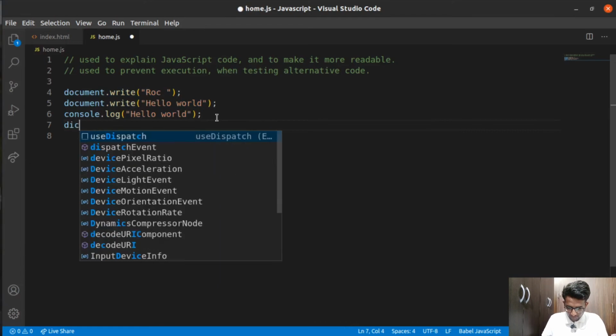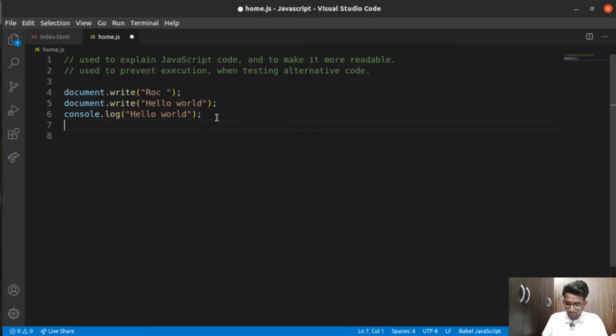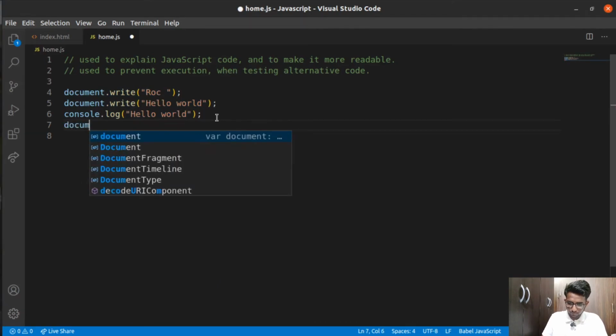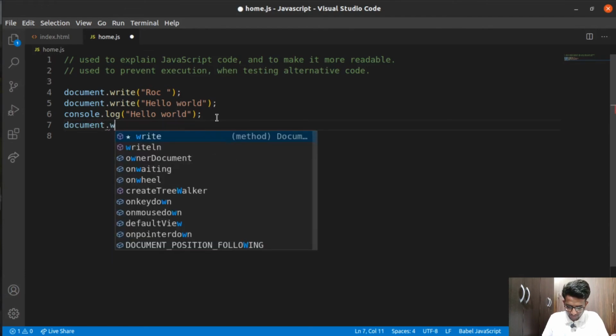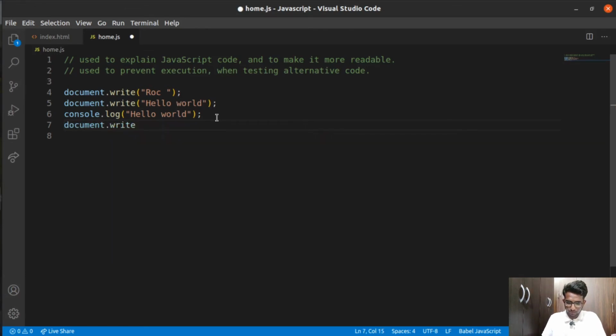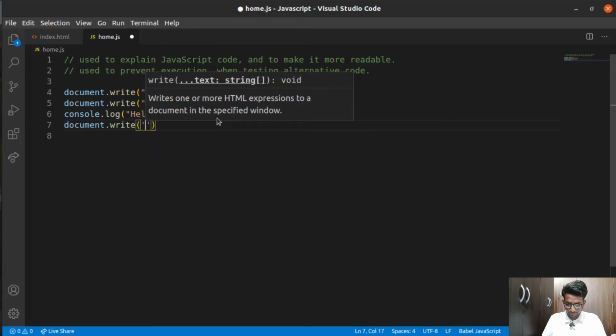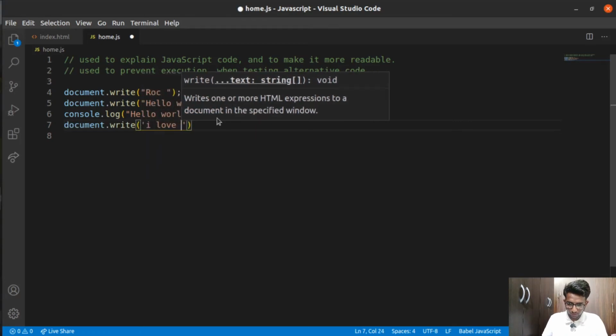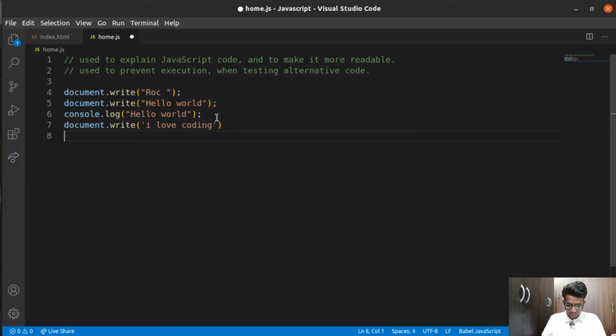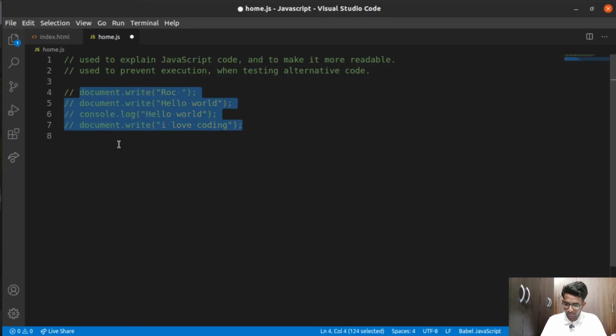I'm going to add something here, something like document.write, and I'm going to write I love coding. And if I select all these four lines and click Ctrl A, now you can see all four lines got commented, and this is one way.